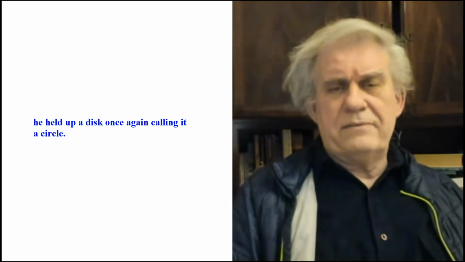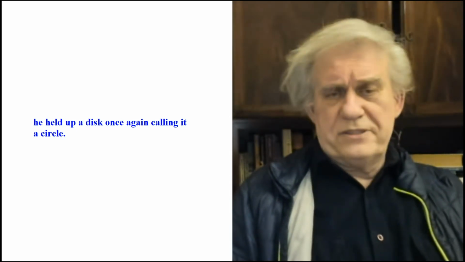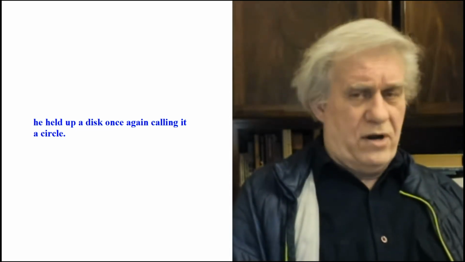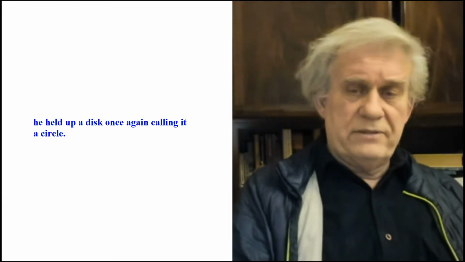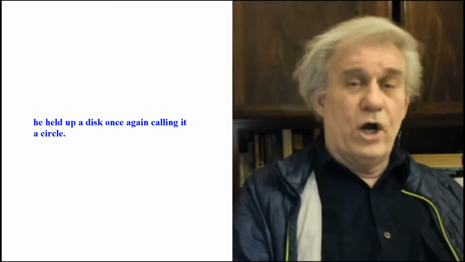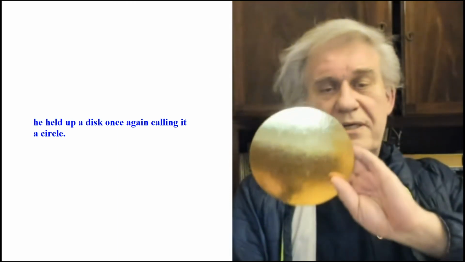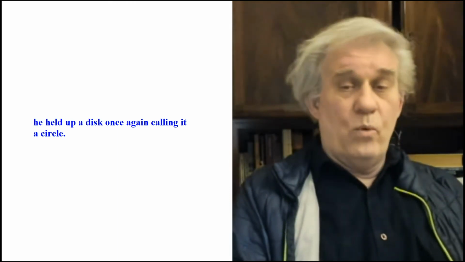But the mathematicians are going to tell you that they learned it wrong. A circle is just some kind of outline or something. So we got to get to the bottom of this. Where did we all go wrong? If this is not a circle, if this is going to be called a disc, then what the hell is a circle?